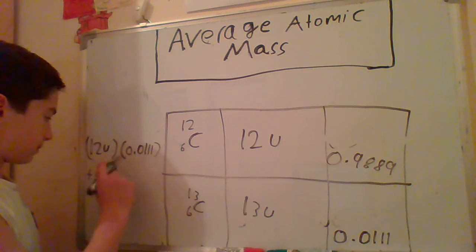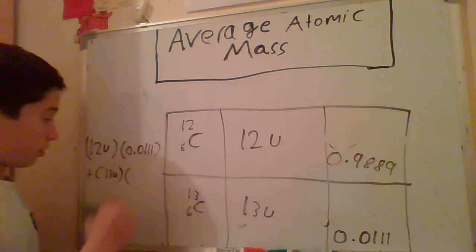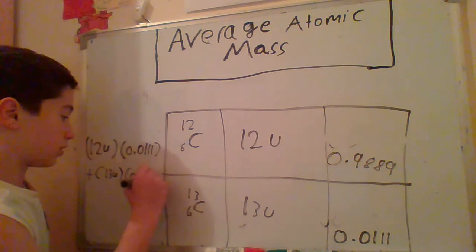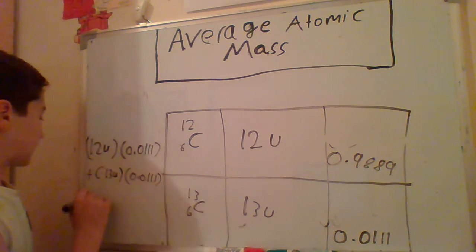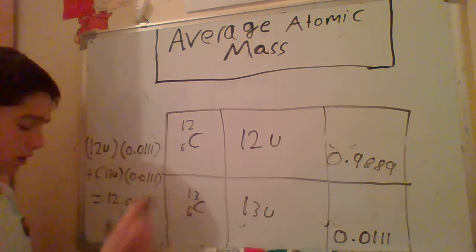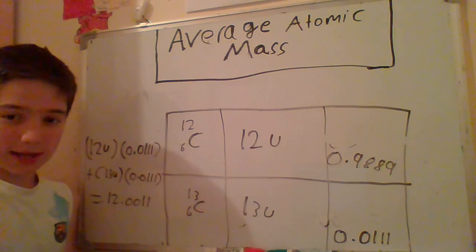Don't forget the unit, U, multiplied by the decimal fraction of carbon 13, which is 0.0111. We get the answer of 12.0011. So this is the answer.